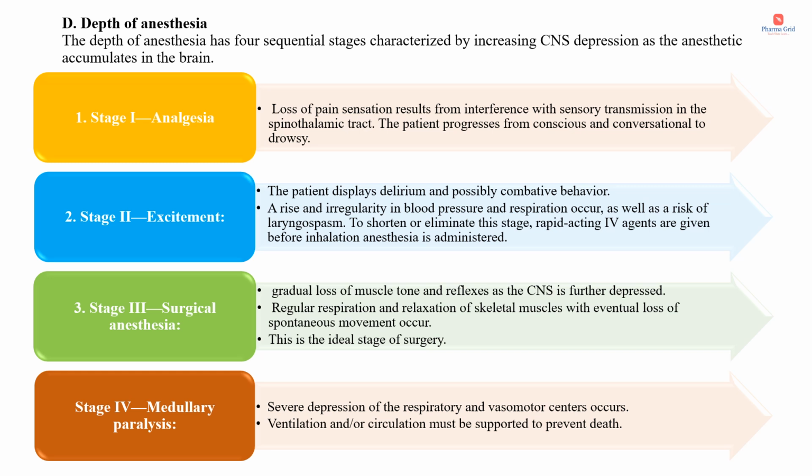Then stage 3 or surgical anesthesia. Here there will be gradual loss of muscle tone and reflexes as the CNS is further depressed. Regular respiration and relaxation of skeletal muscles with eventual loss of spontaneous movement occur. Stage 3 is the ideal stage for surgery. Then stage 4. Here there will be severe depression of the respiratory and vasomotor centers. So ventilation and/or circulation must be supported to prevent death. It should be carefully monitored. The patient should not fall into stage 4 because it is highly complicated.